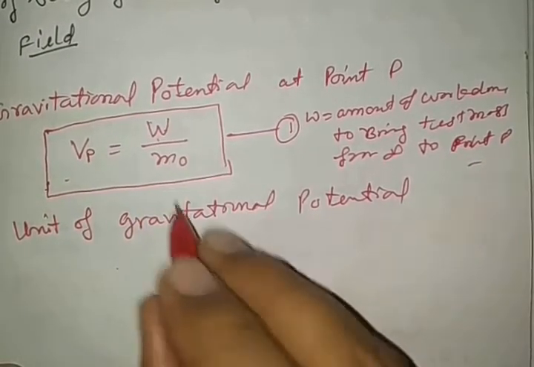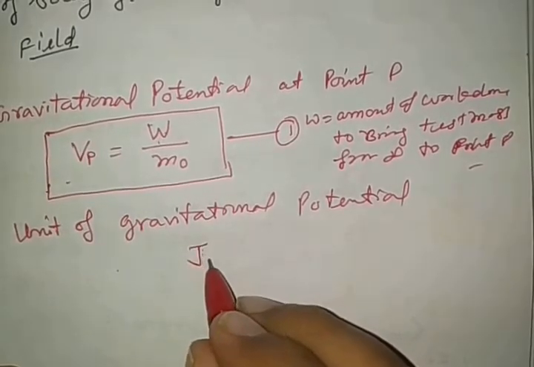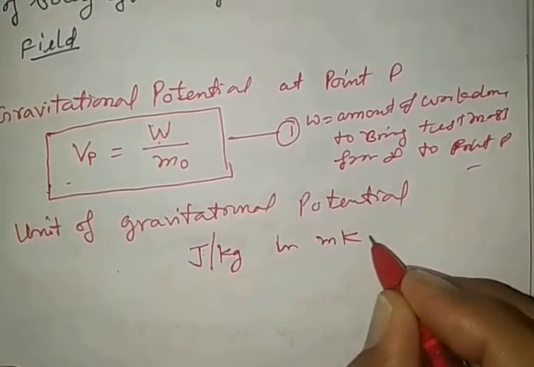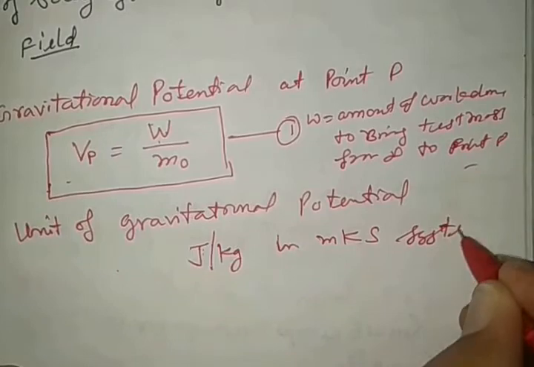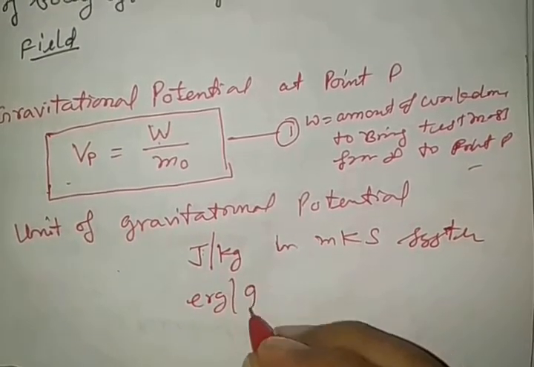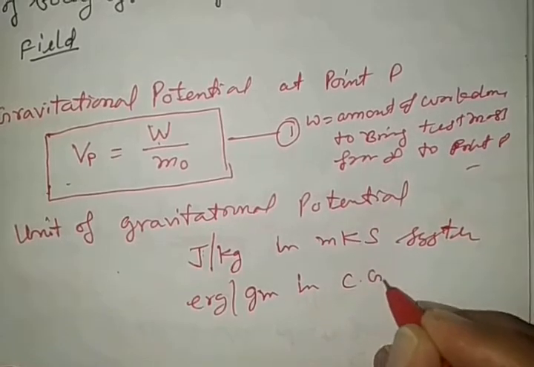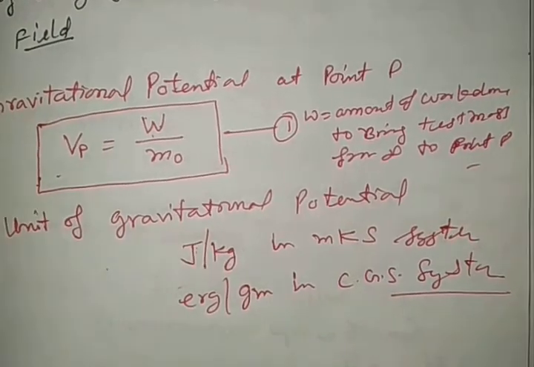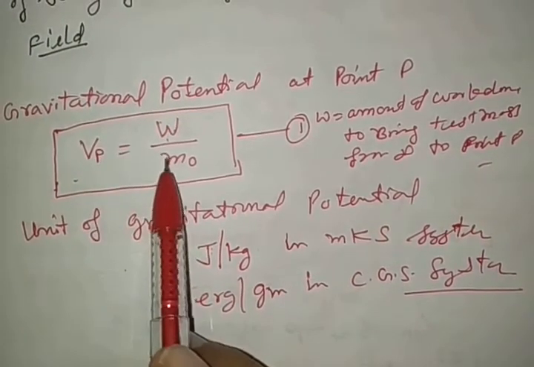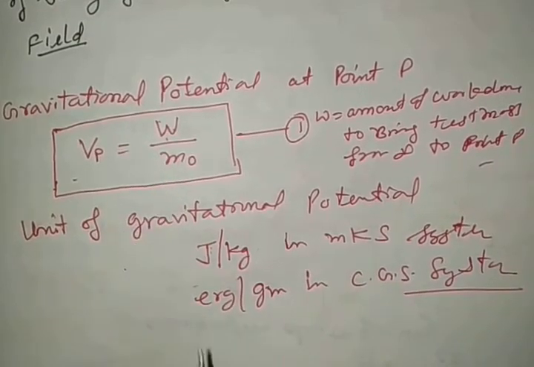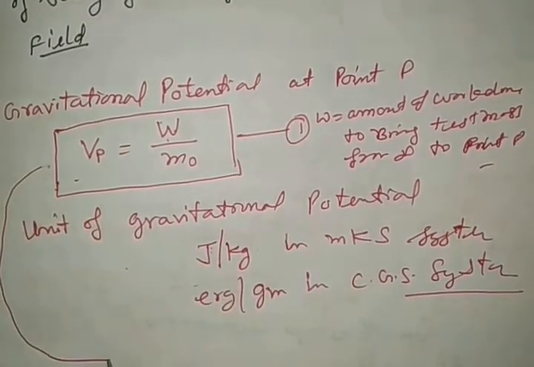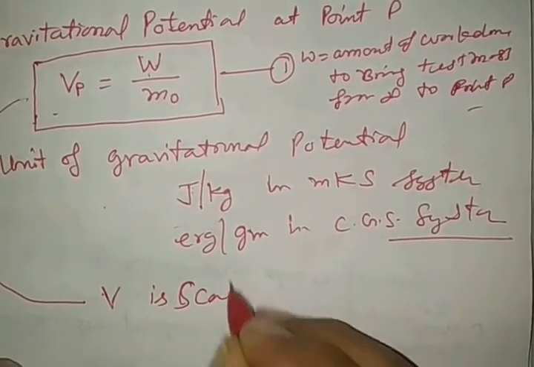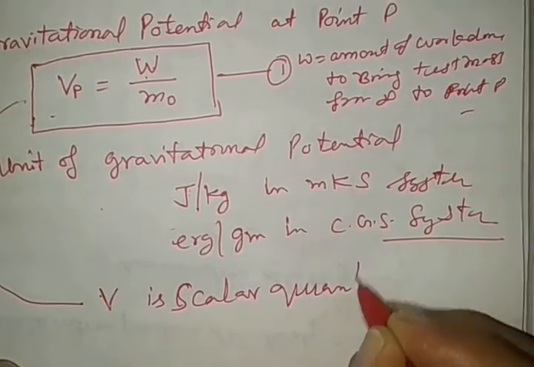As work is measured in joule and mass in kilogram, the unit is joule per kilogram in the MKS system, and erg per gram in the CGS system. Right? Since gravitational potential is work done per unit mass and work is a scalar quantity, this implies that gravitational potential V is a scalar quantity.